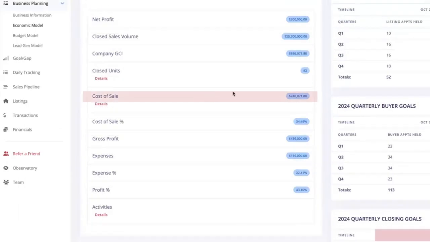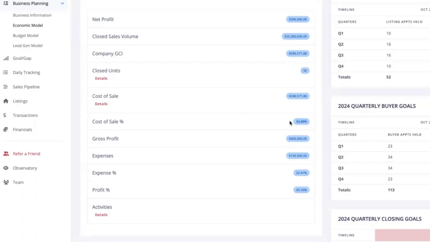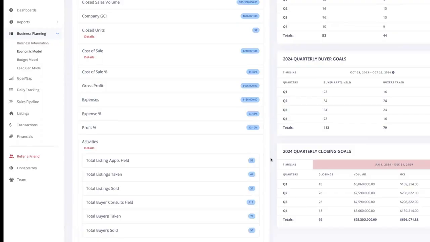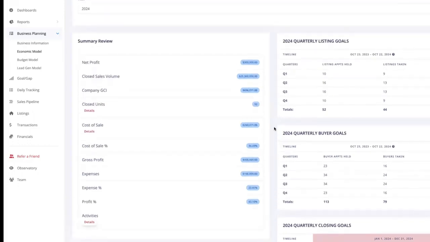My cost of sale is $240,000. That's my cap, my franchise fee, my agent compensation, my referral fees, my admin bonuses. I have almost a 34.5% cost of sale. 456 is my gross profit. I'm going to spend 156 on the business. That gets me back to my $300,000 net. My business will be 43% profitable. And based on the conversion ratios that I put in, here's the appointments that I will need to go on to ultimately sell the homes that the math shakes out. So when I look at this, I can say, perfect, that looks doable.